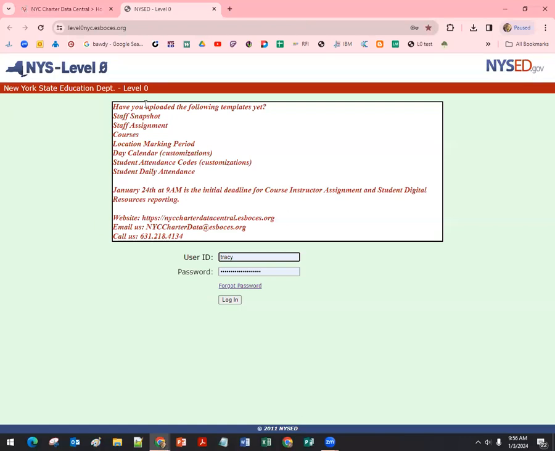On the home screen here will always be important announcements and information about the next deadline and what template reporting you should be working on. And then we also have information about contacting us.